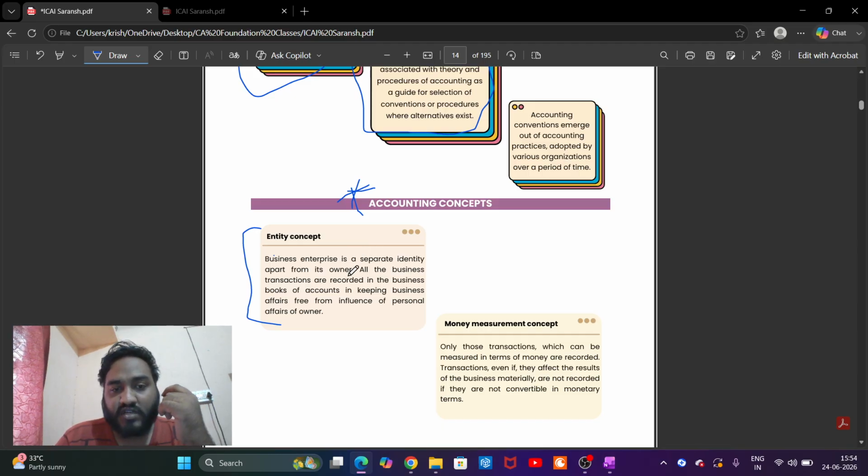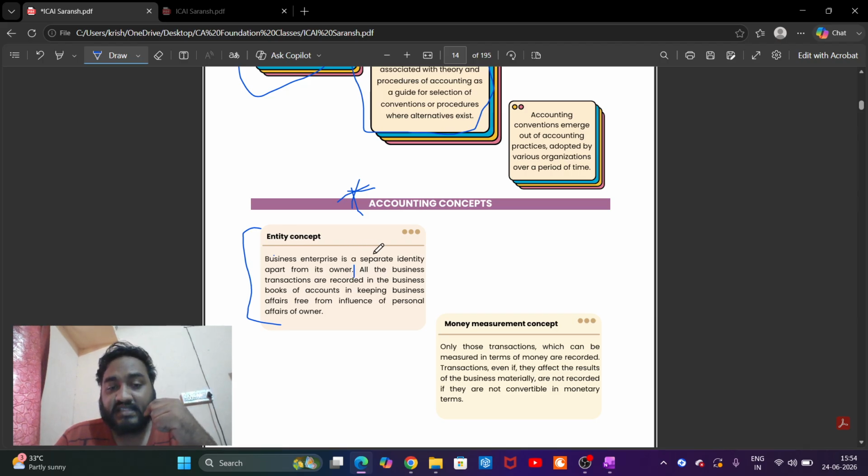Business enterprise is a separate identity apart from its owner. If you remember the separate legal entity in the Companies Act, in your Intermediate they always keep telling you that the business owner and the company are different. They are not the same. This is the entity concept.